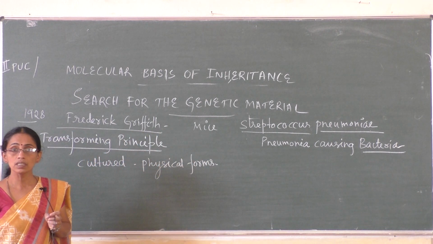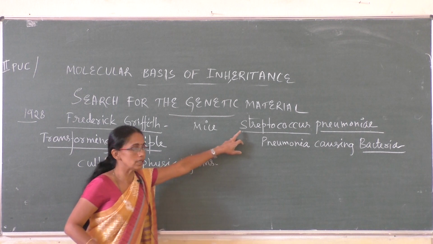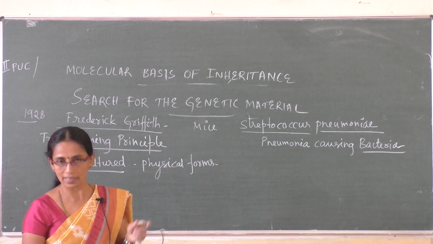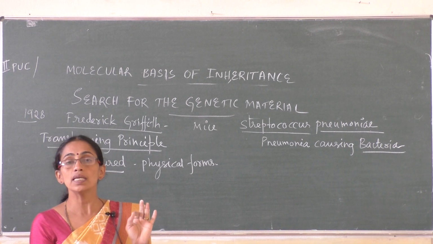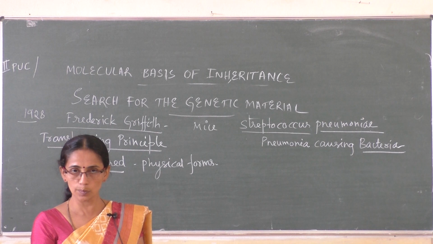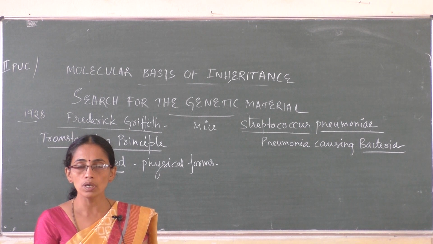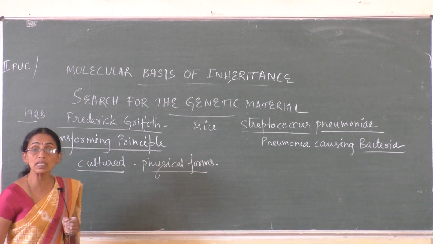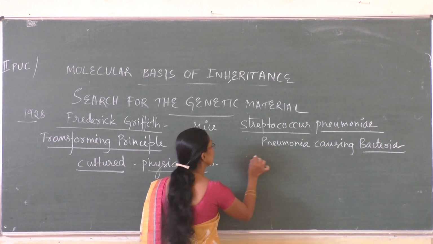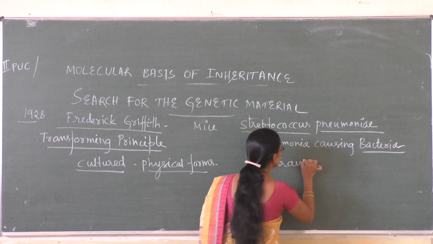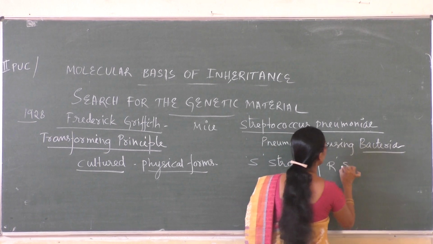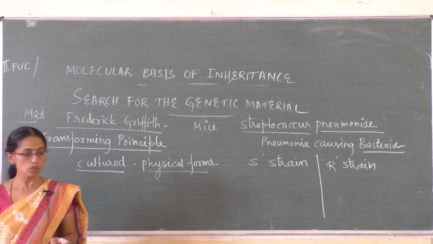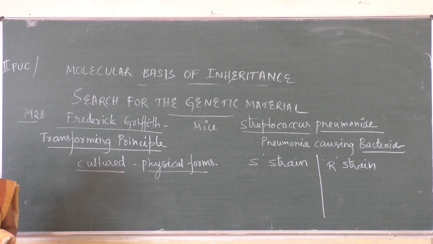He cultured these bacteria. He grew these bacteria in his culture plates. He took culture plates and he started to grow these bacteria, and he found they occur in two physical forms. One is S strain, the other one is named R strain. He found two strains of bacteria, two physical forms of bacteria.